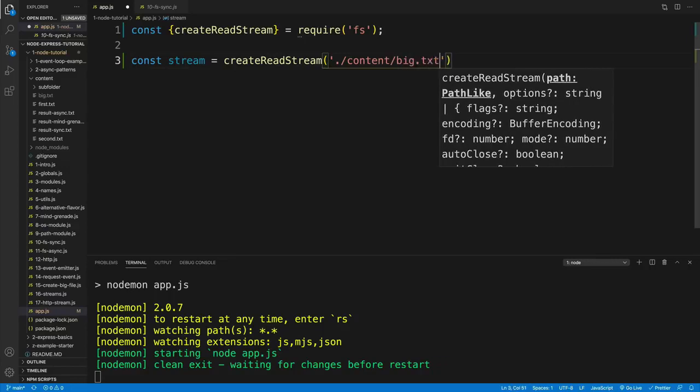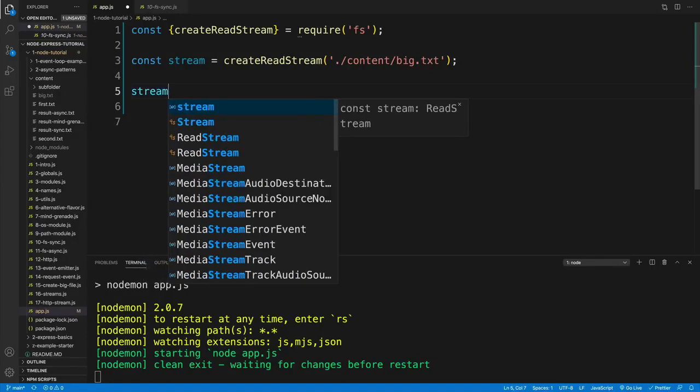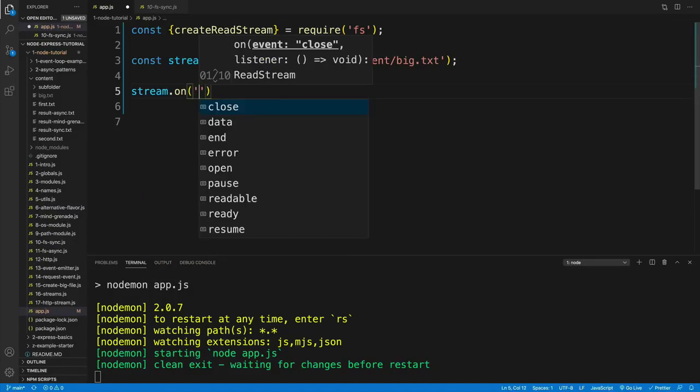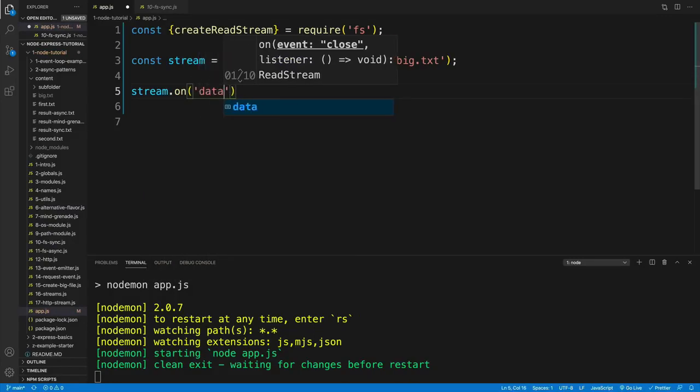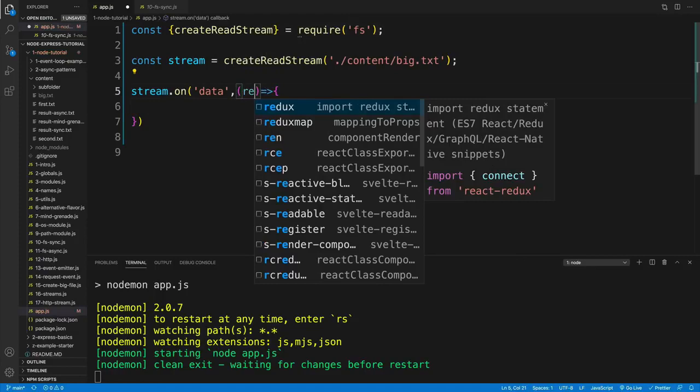So, of course, in my case, I'm going to go with content and then /. And since I just created that text file, the big one, of course, I'm going to go with big.txt. And now remember the good old friends, events. Well, once we create this instance, we actually have access to them. And the ones that we're going to use are going to be data and error. So we can go with stream and then on. Again, remember the event syntax. And then the event that you would want to listen for is data.